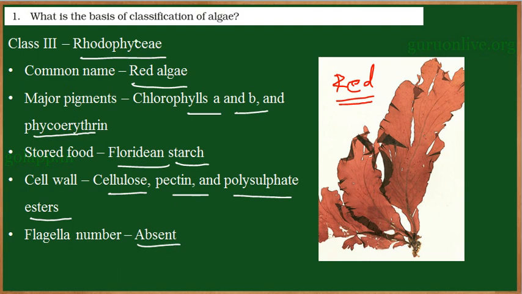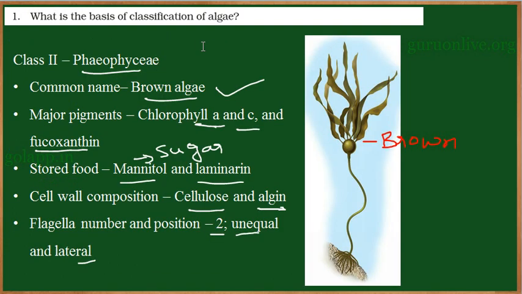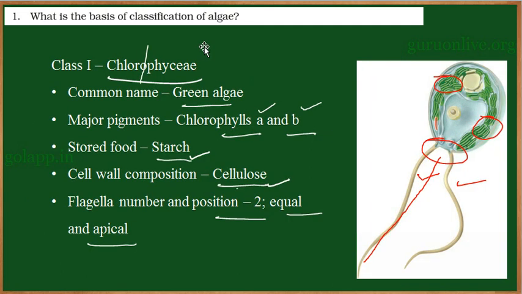So students, we learned that algae are classified into three groups: Rhodophyceae, Phaeophyceae and Chlorophyceae. Now this classification was done based on the pigments, stored food, cell wall composition, and flagella number.